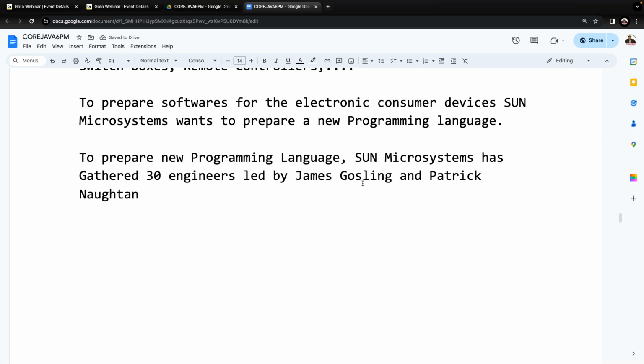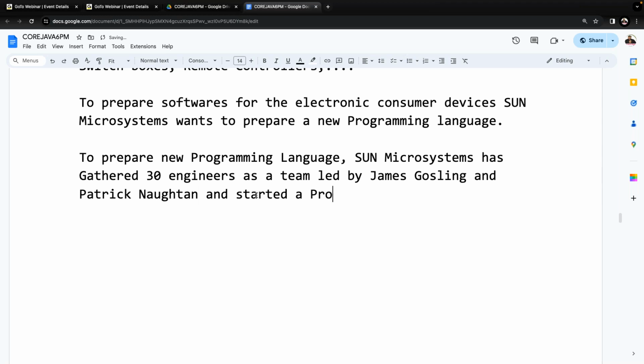Nearly a 30-member team, 30 engineers, led by James Gosling and Patrick Norton, and they started a project named Green project. That is the name of the project to prepare this new programming language.